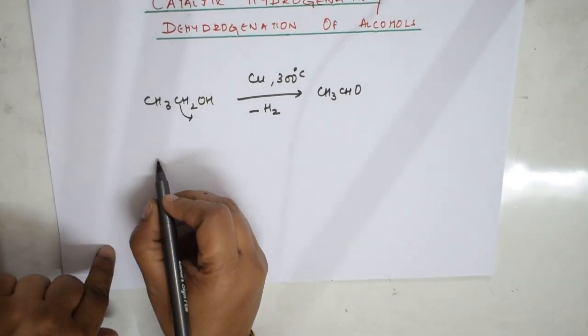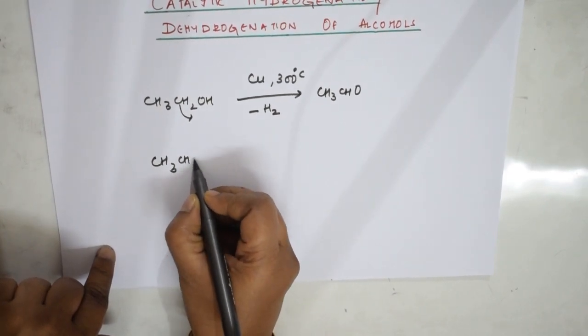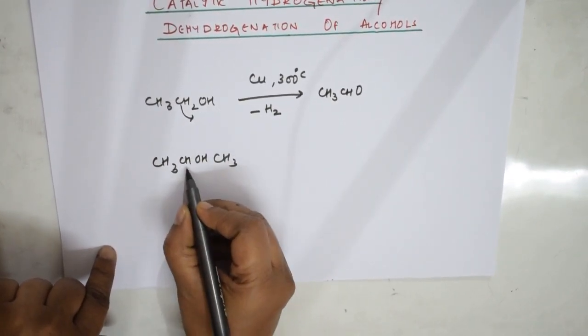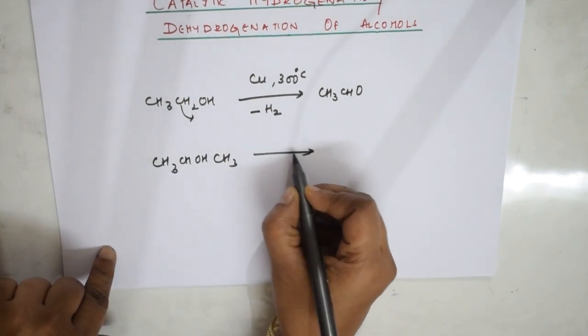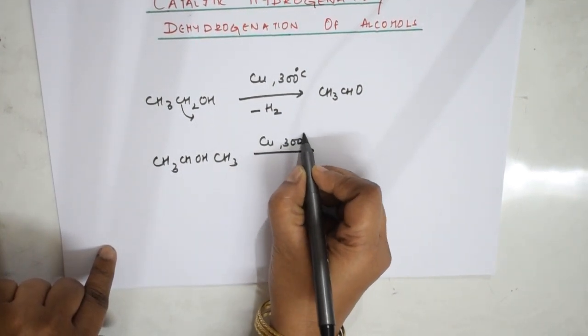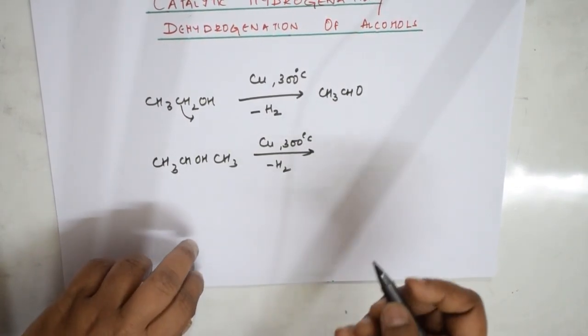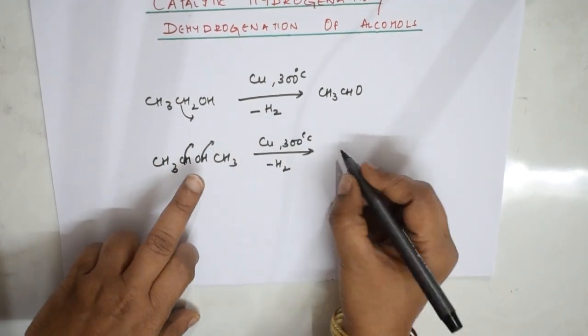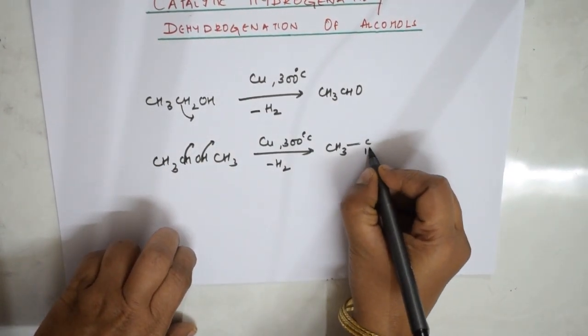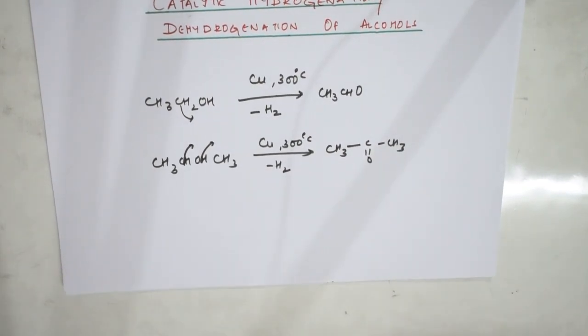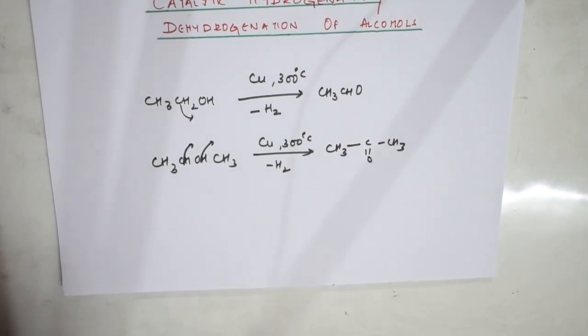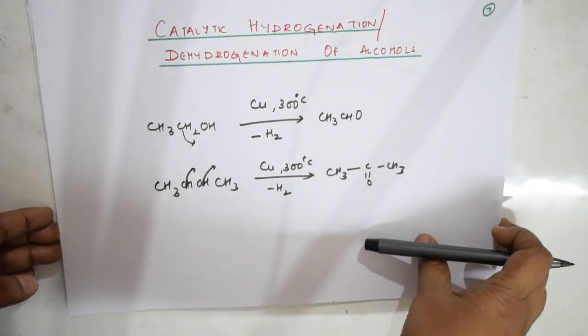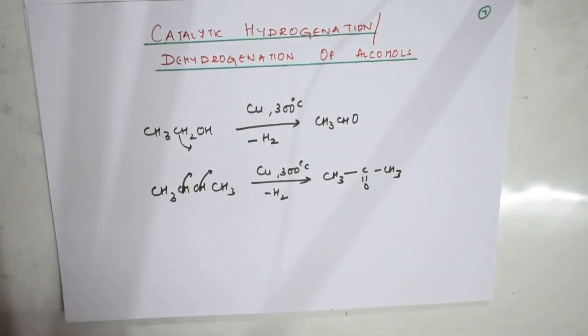There is one more. Suppose you are taking secondary alcohols also, the same thing I'll be doing here. You are going to remove this hydrogen. So what am I going to use? I'm going to use a catalyst for this. Remove hydrogen. What do I get? I'm going to take out this hydrogen and this hydrogen. What will I be left with? See, the ketone. See here. So simple, isn't it? I have prepared the aldehyde and ketone using copper at this temperature, that is 300 degrees centigrade. Both the things are clear, students? Done.